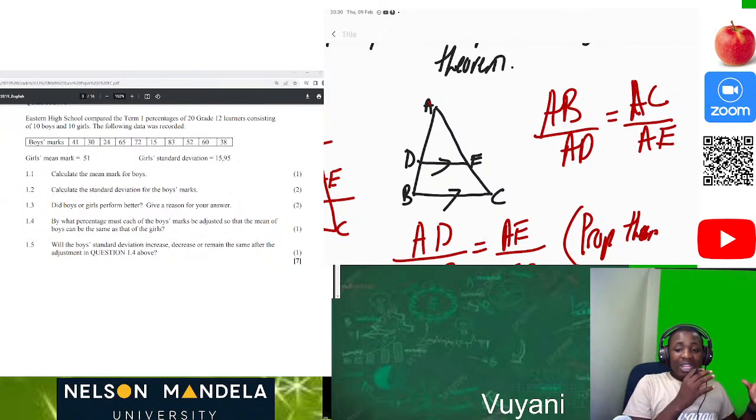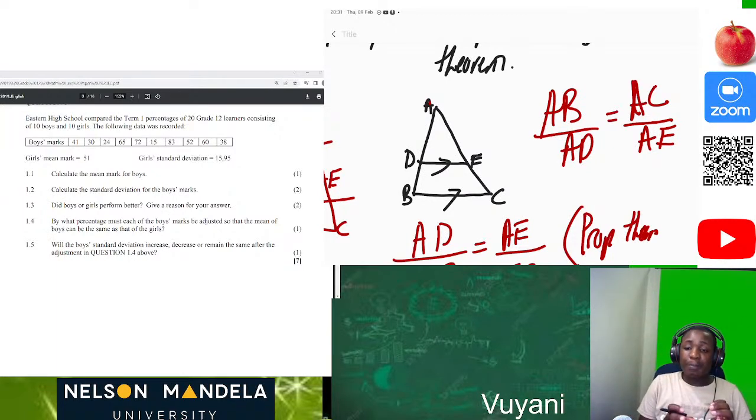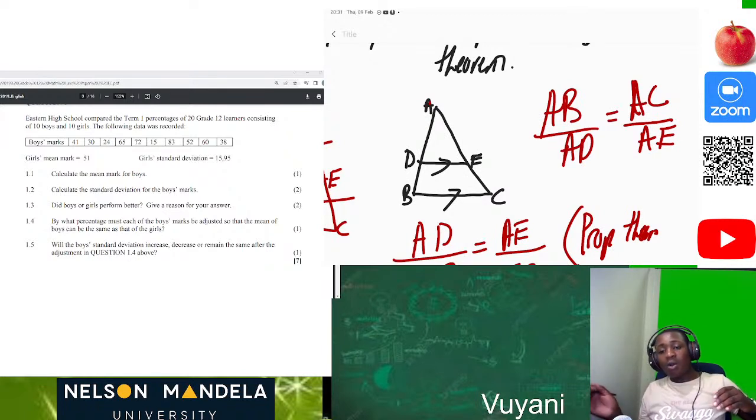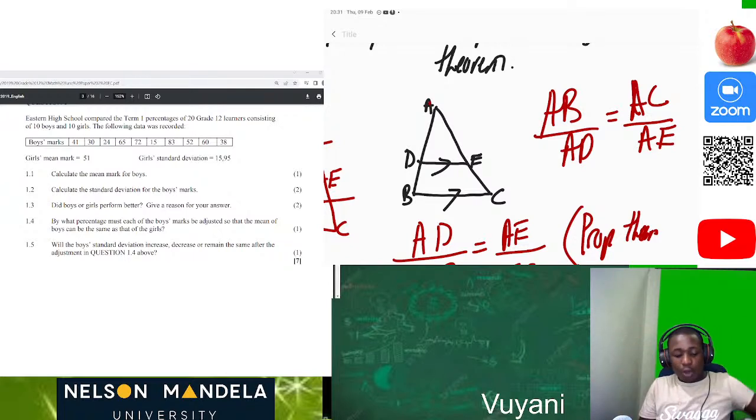So when we were doing the ratios, it was building to where we are now. It's leading for us to understand the proportionality theorem. When we're doing ratios, just saying AB is to BC, we can write that ratio as a fraction. Now when we are coming to the proportionality theorem, we are dealing with what is so crucial. When that line is drawn parallel to one side of a triangle, it leads us to have two proportional sides, which are these sides here. So these two are proportional to each other.